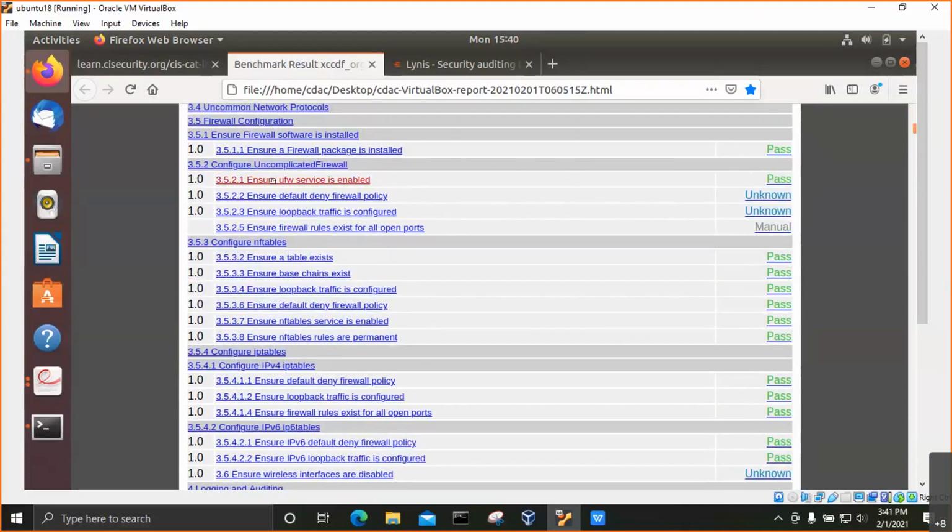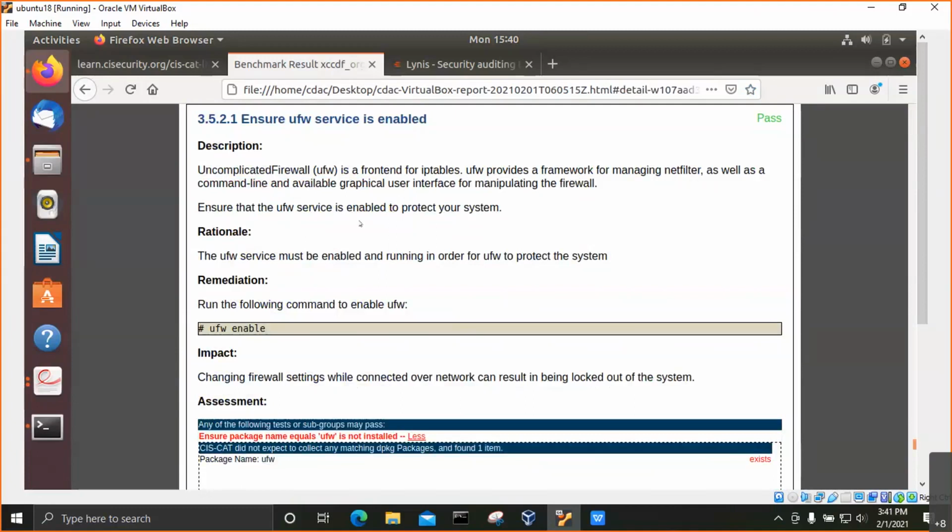We can click into this and we can find the details of it. It shows the description, which provides additional information regarding the recommendation. Rationale articulates the reason the recommendation is made, and may include the threat model addressed by the recommendation. Remediation steps are used to correct a target system resulting in a score of fail. Impact states unexpected adverse consequences that may occur by implementing the recommendation. Assessment shows the scan target system state information that was collected and the benchmark expected conditions for a passing score.